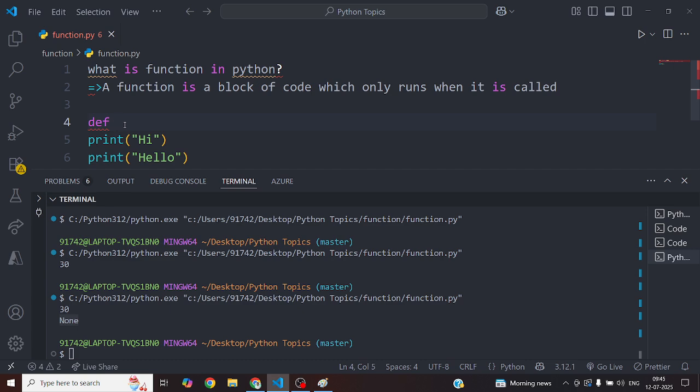What is my function name? Hi, hello, whatever. After that you have to put a colon here. This is giving an error because these are not indented.